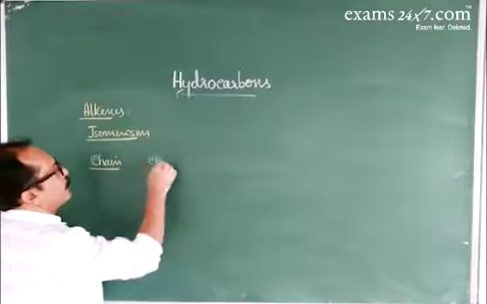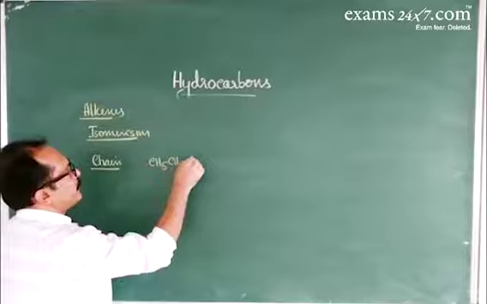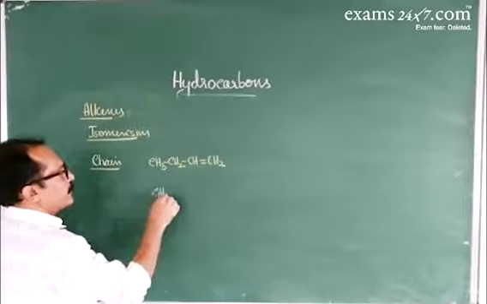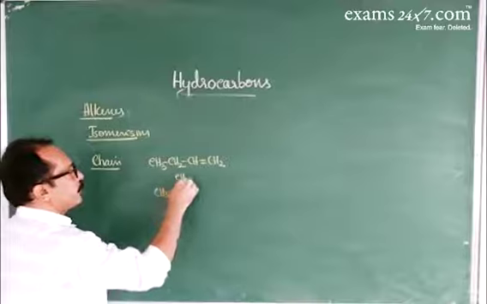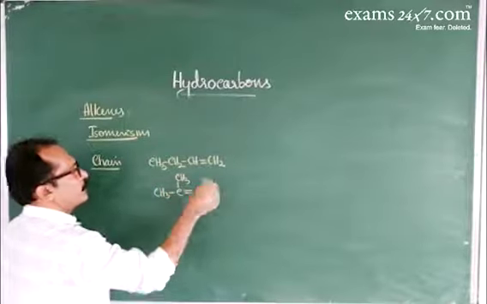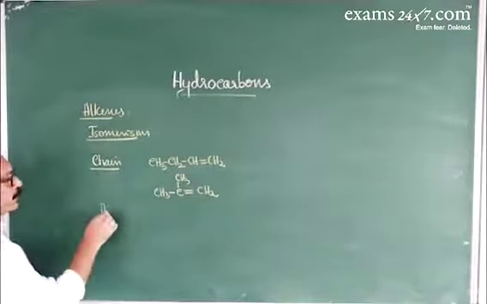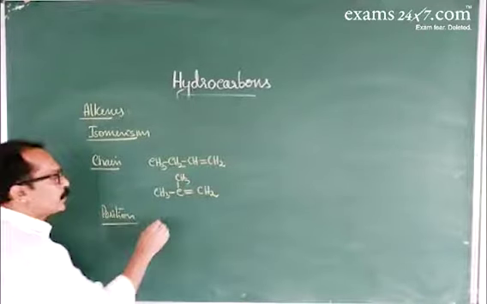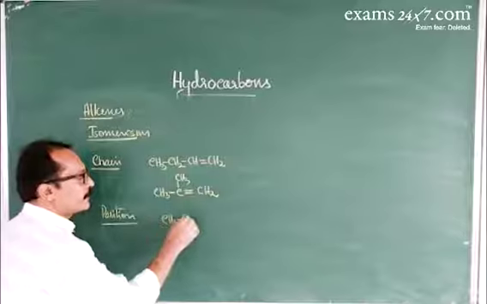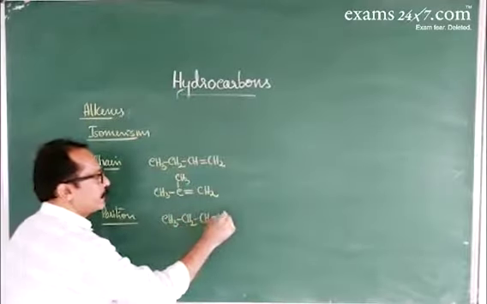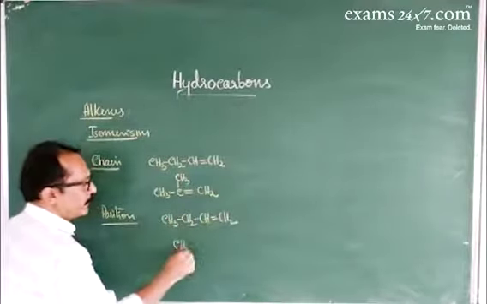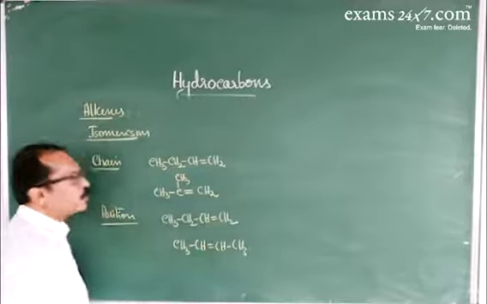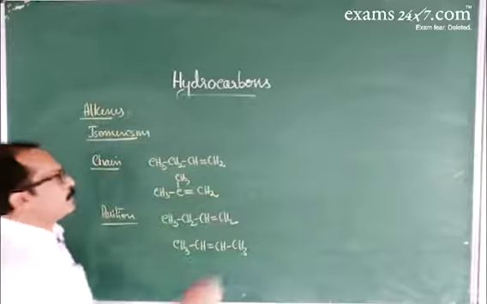For example, 1-butene, CH3, CH2, CH, CH2. Here CH3, CH3, double bond, CH2. Next, about position isomerism. In position isomerism, isomers differ in the position of the carbon to carbon double bond: CH3, CH2, CH, double bond CH2, and CH3, CH, double bond CH, CH3. 1-butene and 2-butene are an example of position isomers.